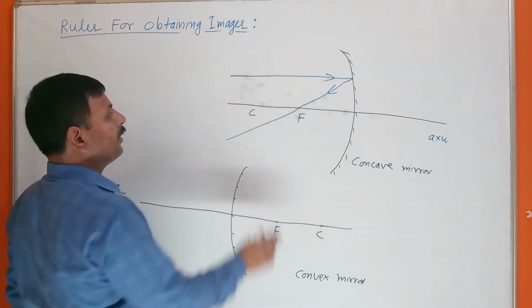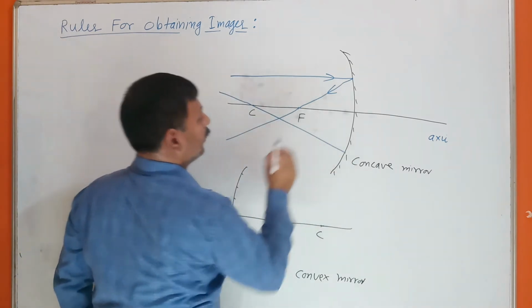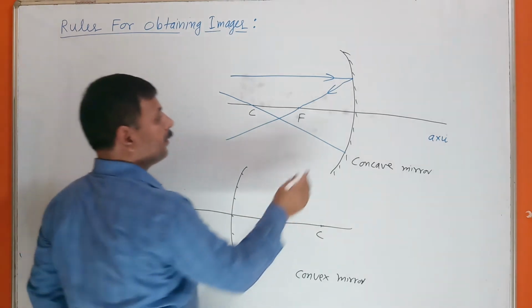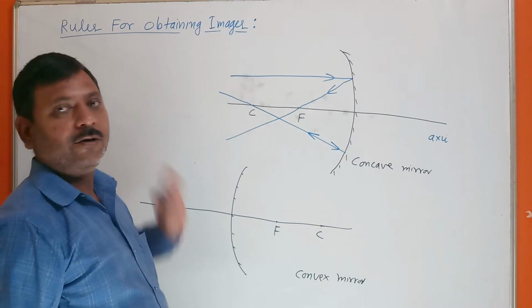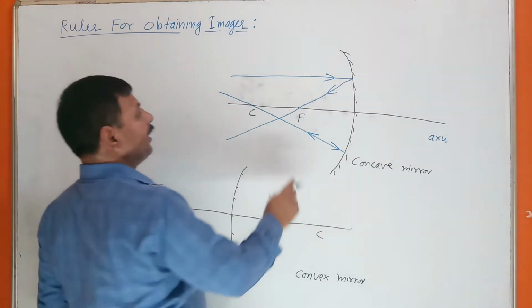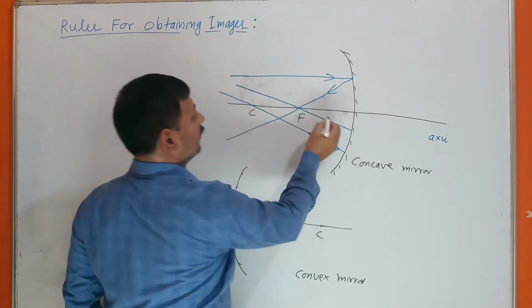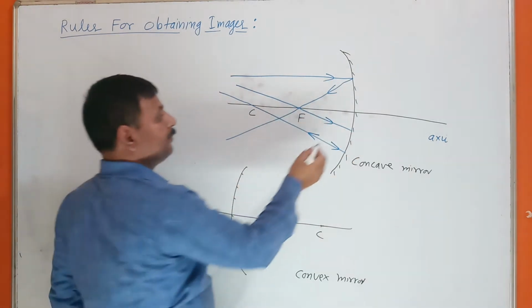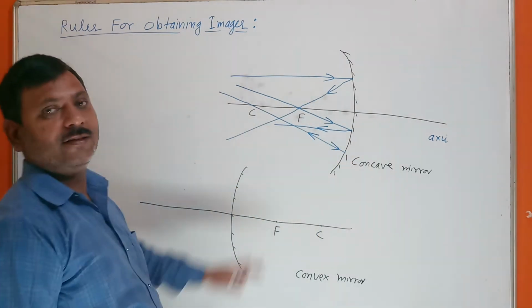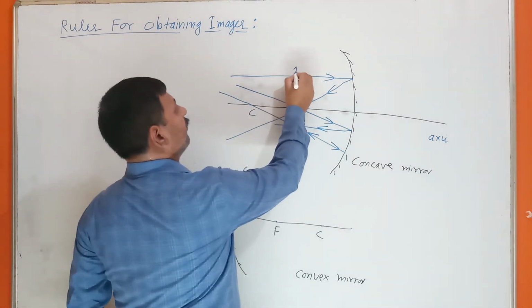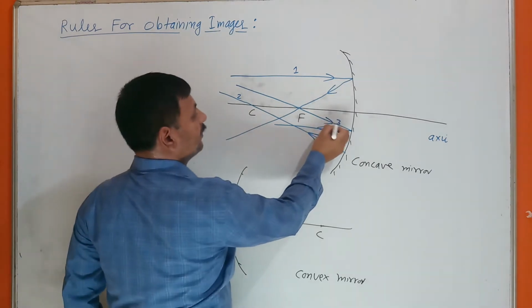Second rule, if a ray is coming through the center of curvature, it will reflect back along the same path. Second rule. Third, if a ray is coming through the focus, it becomes parallel to the principal axis after reflection. Third rule. This I have given first, this is second, and this is third.